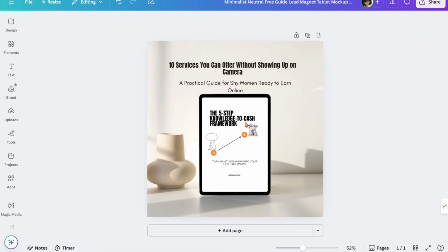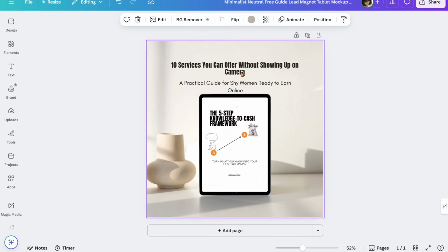Here we have our mock-up for our ebook. So here we can use it in our link in bio. We can also use this ebook when we are listing our products on Selar, on Nestorge, on what's the other one called now? On any of the platforms that you want to use to sell your ebook. So we're done with the mock-up.